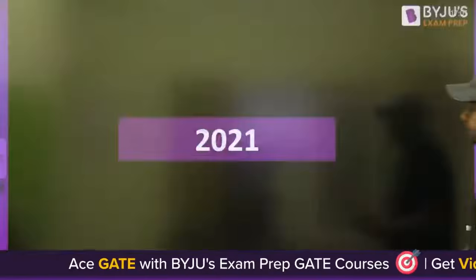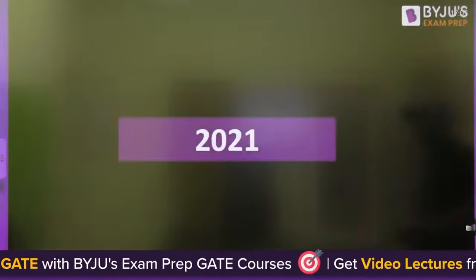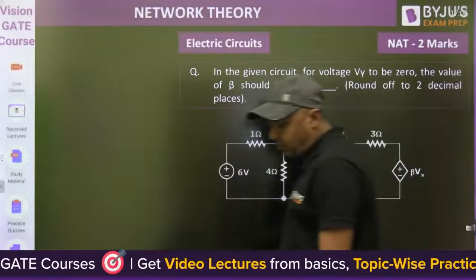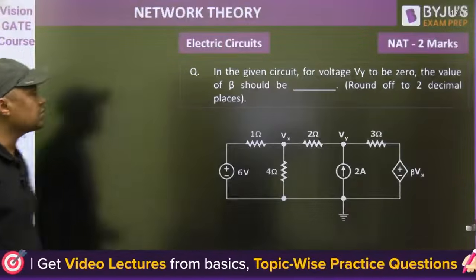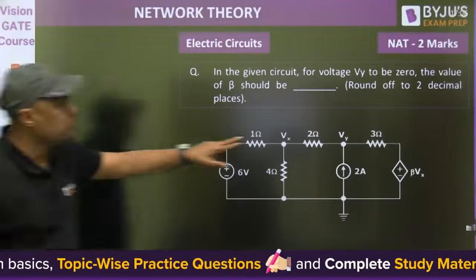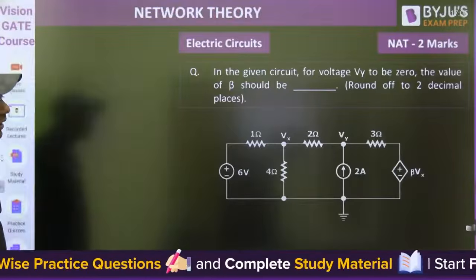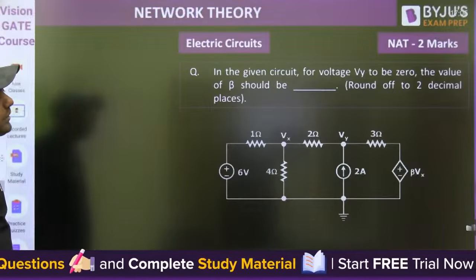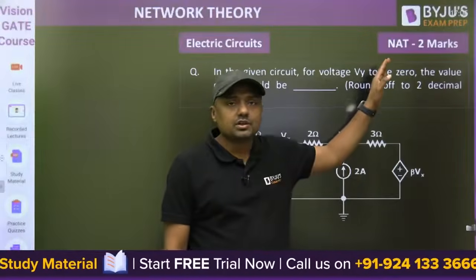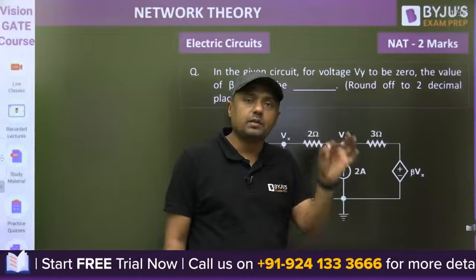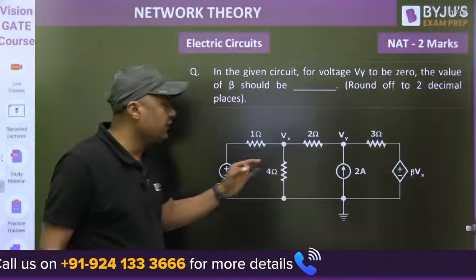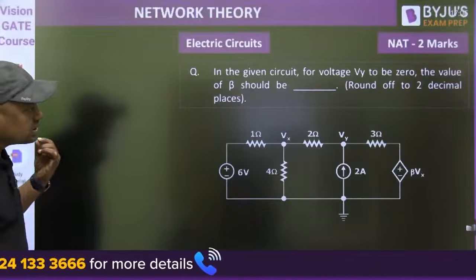Now guys, I'm going to start with 2021. Which questions are important? This is the first one. Tell me what is the answer for this particular question. In the given circuit, for the voltage Vy to be 0, the value of beta should be rounded off to 2 decimal places. It is a numerical answer type question. As you know, there are 3 types of questions: numerical answer type, MSQ and MCQs. Simply, you have to find the value of beta when Vy is 0.